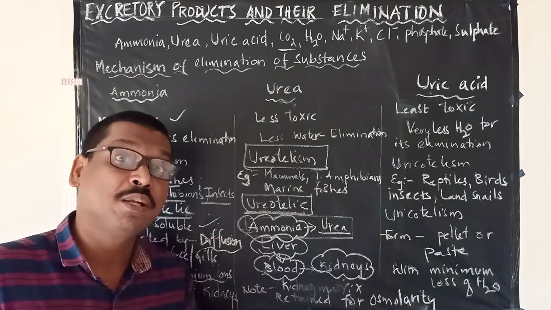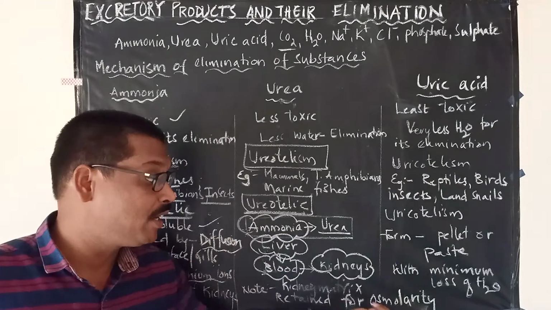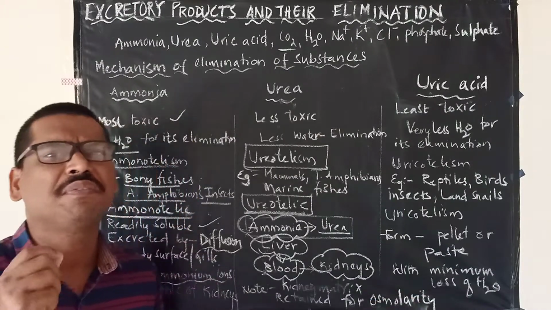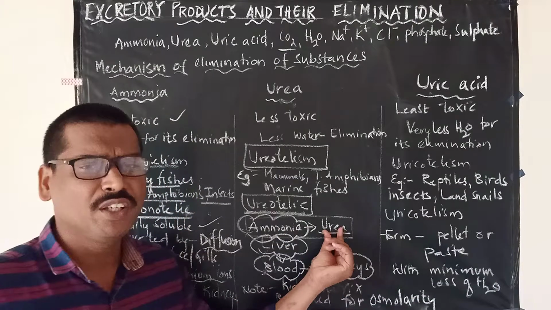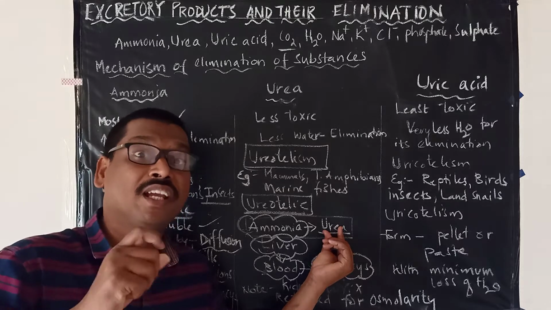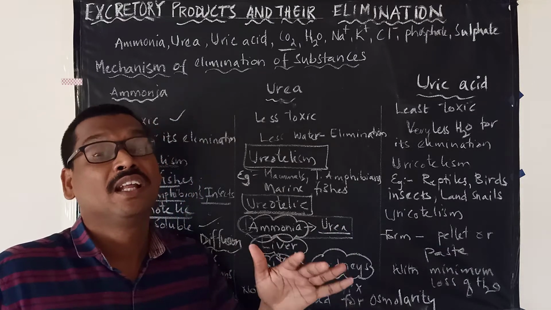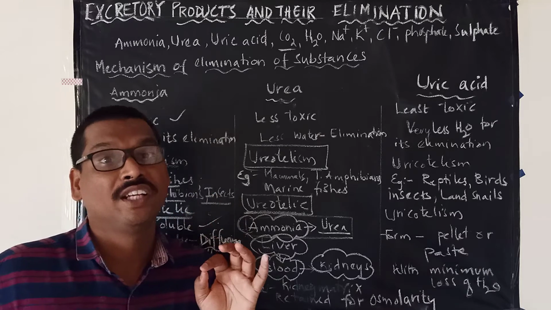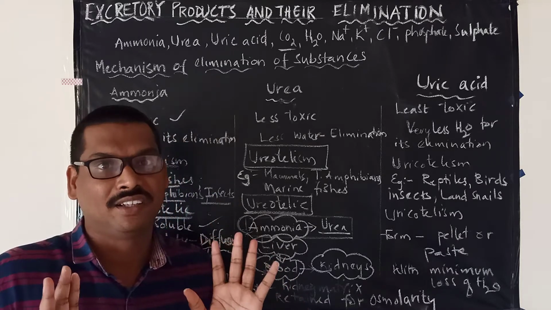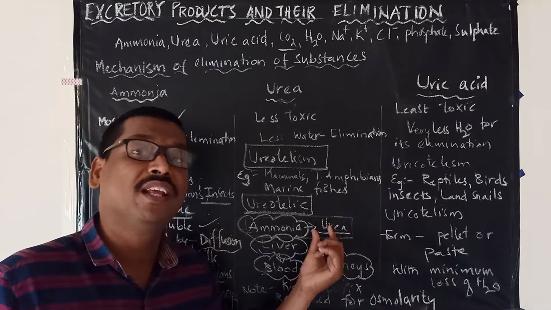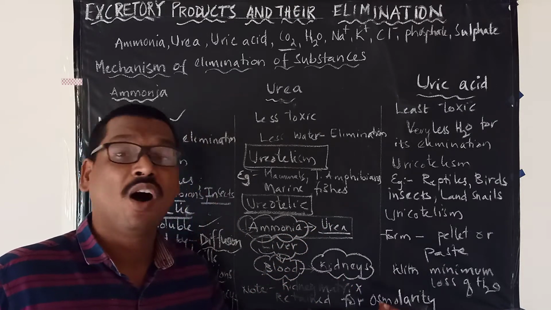In order to maintain osmolarity. It is very important that some of the urea remains in the kidneys, otherwise the kidneys may get damaged because of changes in osmoregulation or the concentration gradient. So some of the urea remains in the kidney matrix to maintain osmolarity.